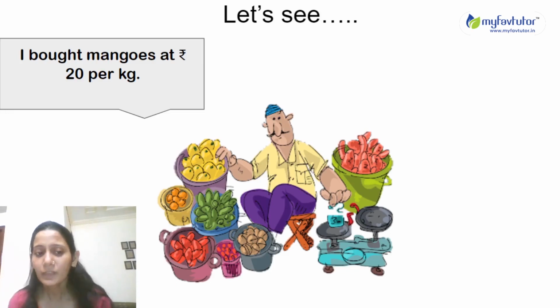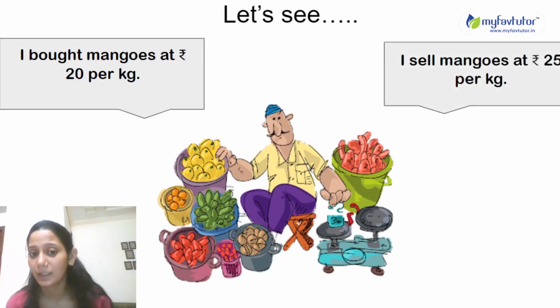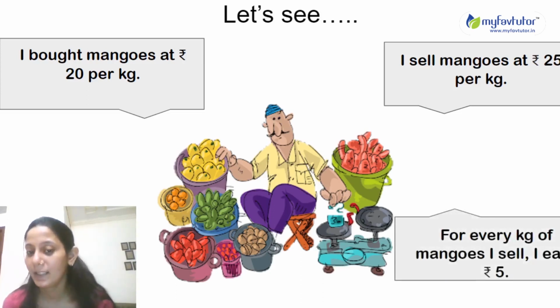But when this greengrocer, after buying mangoes at rupees 20 per kg, sells them at rupees 25 per kg, then what happens? He is earning some extra money. How much extra money? 25 minus 20, that is 5 rupees per kg. Okay. So for every 1 kg, he will earn rupees 5. So that is the purpose. In this way, he will earn money.